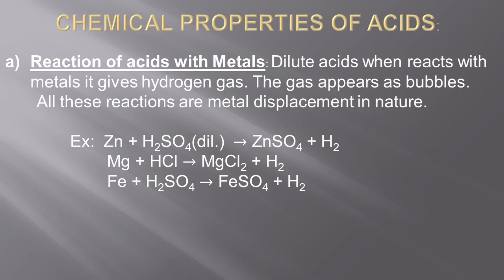Chemical properties. We shall move on to the chemical properties now. When you look into the chemical properties, we have to look into how acids react under different conditions. First of all, the reaction of acids with metals: what does it normally give? Whenever any metal reacts with an acid, it gives hydrogen gas. And that gas we can see in the form of bubbles.